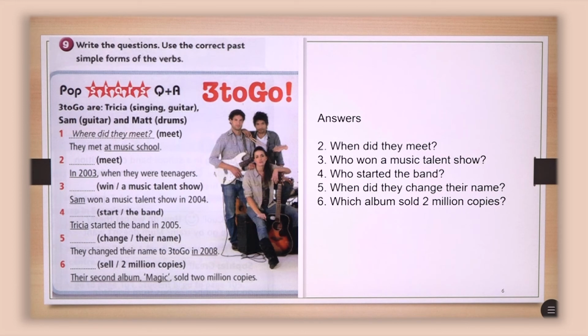So the answer is in 2008. So the question would be, when did they change their name? And the last one is, their second album, Magic, sold 2 million copies. So you make the question for that answer. Which album sold 2 million copies? Their second album.